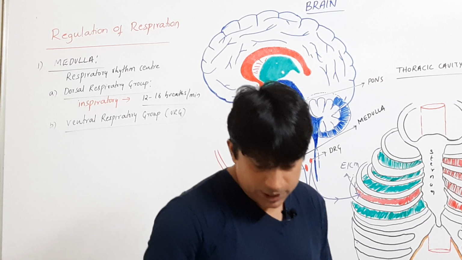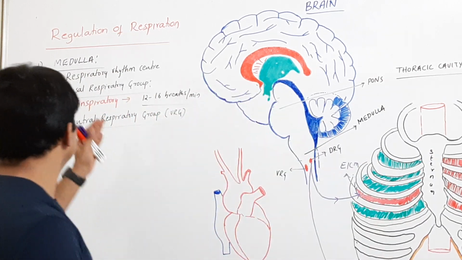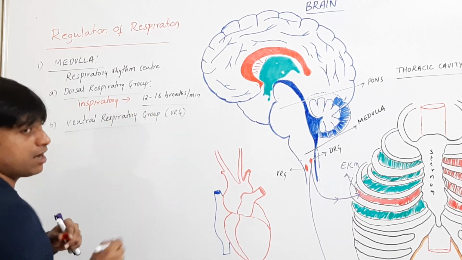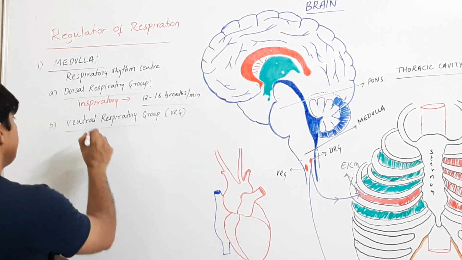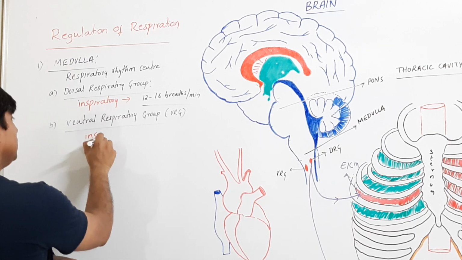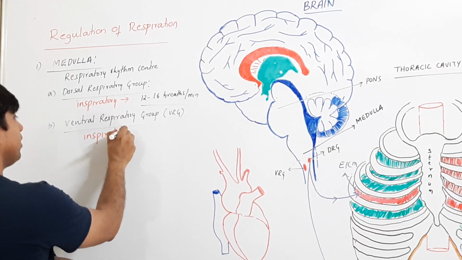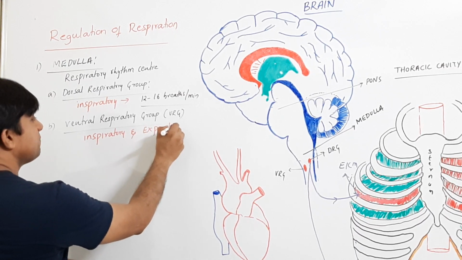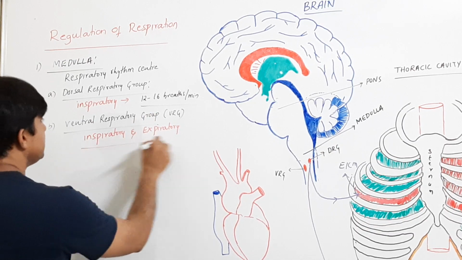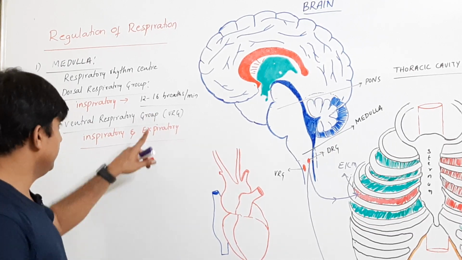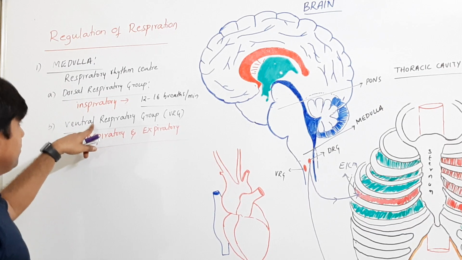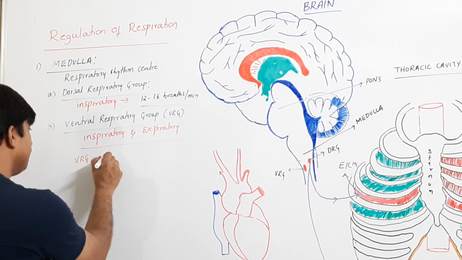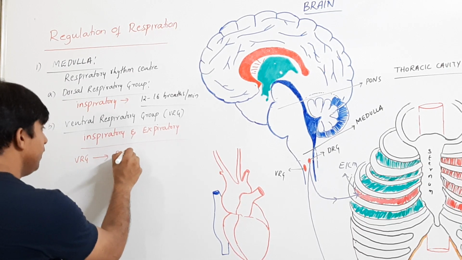Ventral respiratory group is VRG. Look, what is its function? Ventral respiratory group, or VRG, is with both inspiratory and expiratory centers. Fine. What is this? Your ventral respiratory group is responsible for forceful expiration.